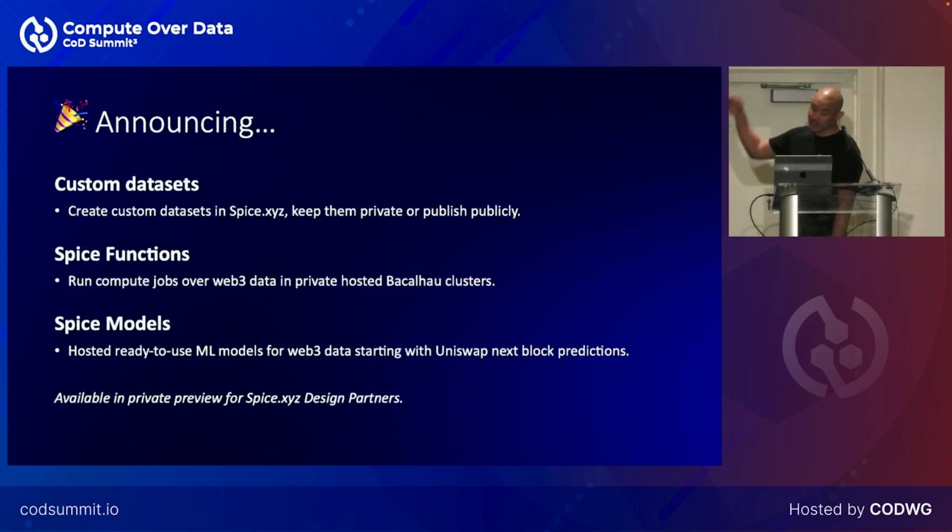And then I can take that data and I can run it in Bacalhau jobs where the hardware is or where the data is. So we have custom data sets, and then we have Spice functions, which are these compute jobs that run through Bacalhau private clusters, and then Spice models. And we've created a model store completely built off IPFS for content addressable models. So the functions can output a new model, it's content addressable, and then we can use that model anywhere in the network.